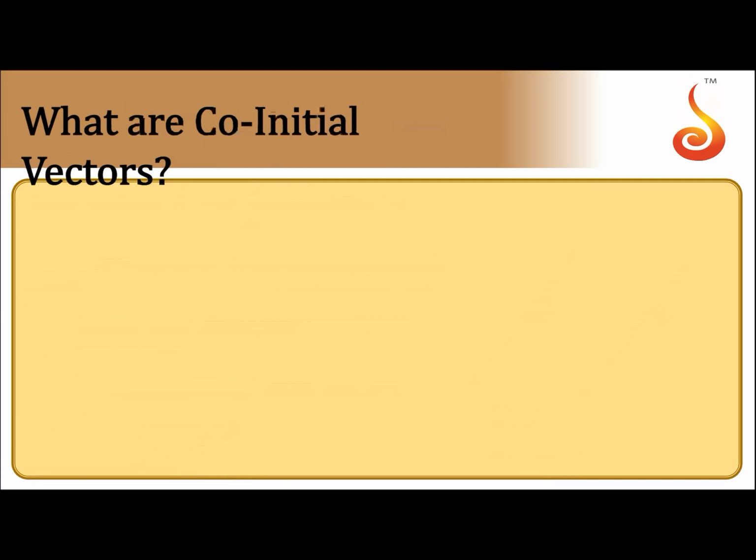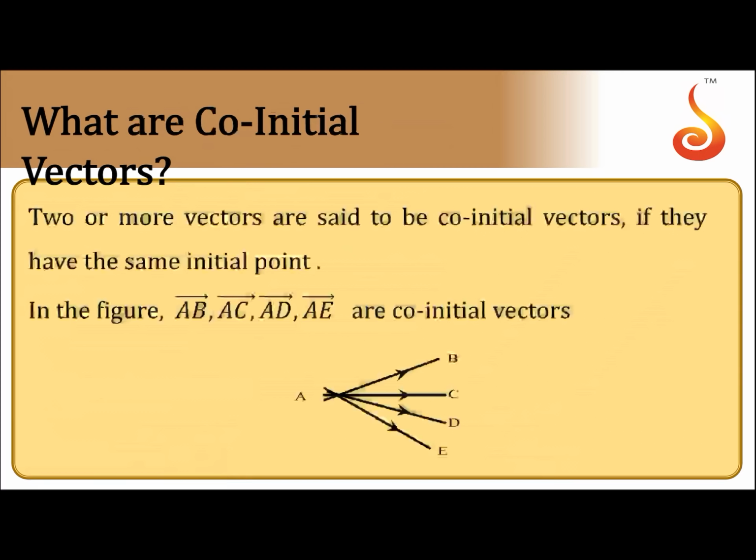Coming to co-initial vectors, another kind of vectors. The name itself says it: co-initial means same initial point. Two or more vectors starting at the same point, having the same initial point, are said to be co-initial vectors.